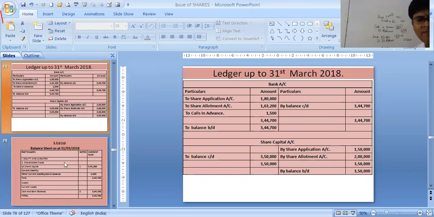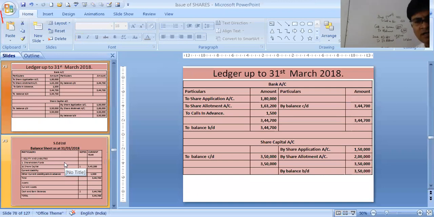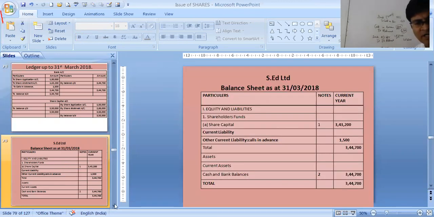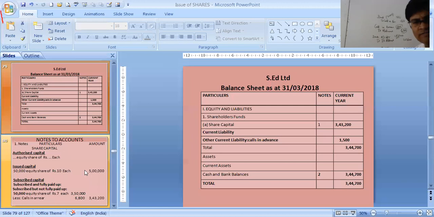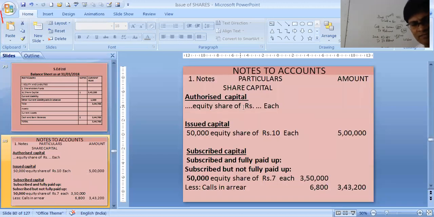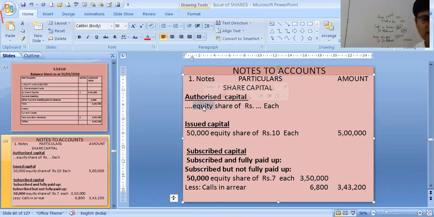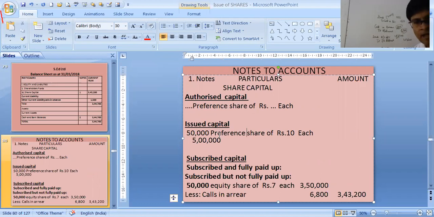Now we will be able to prepare our balance sheet. Before preparation of this balance sheet, we have to make the notes to accounts. Authorized capital, we have to write. It is preference share, so that needs to be changed. Issued capital is 50,000 preference shares.